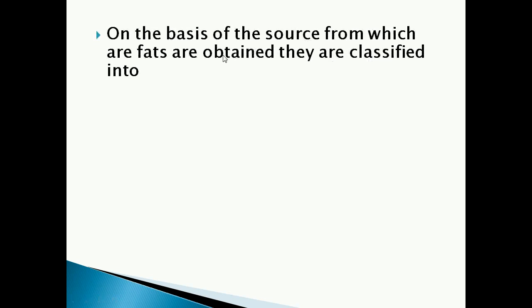Now on the basis of the source from which the fats are obtained, they are classified into two types. They are animal fats and plant fats. Source means from where it is obtained. So the fat is obtained from either animals or plants. Based on that, fats are classified into two. What are they? Animal fats and plant fats.